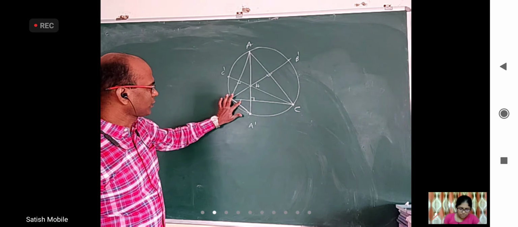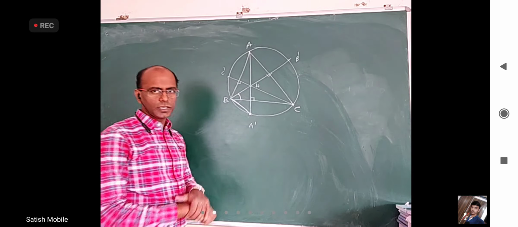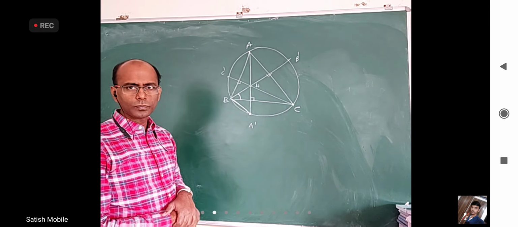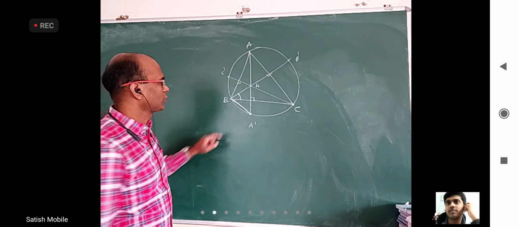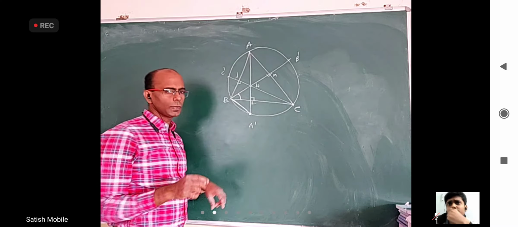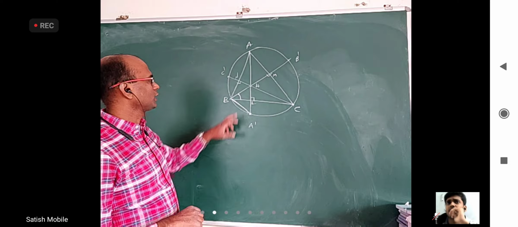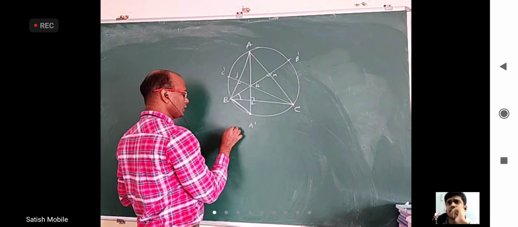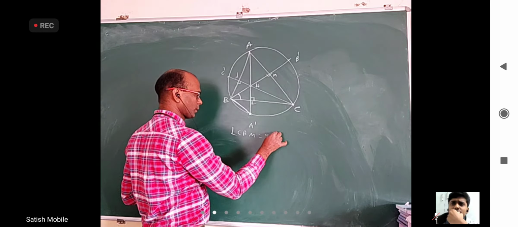Okay, before that, let me ask this. This angle is 90 minus C. Is that clear or any doubt? That is very simple because this is a right angle triangle. You can give some names here also: L, M, and N. Triangle BMC is a right angle triangle, so because of that, this angle is 90 minus C. This is 90, this is C, so this is 90 minus C. So angle CBM is 90 minus C.